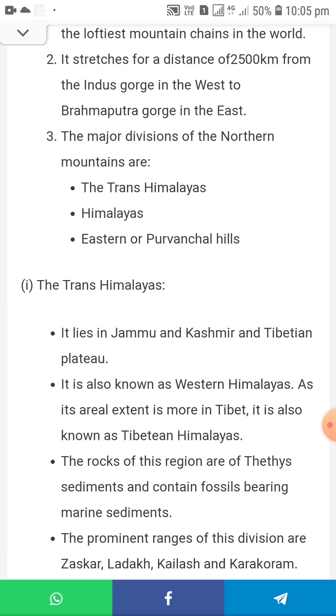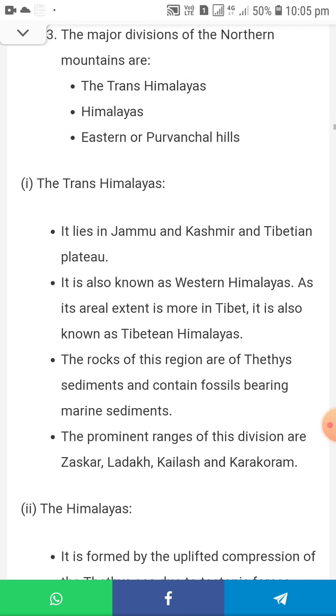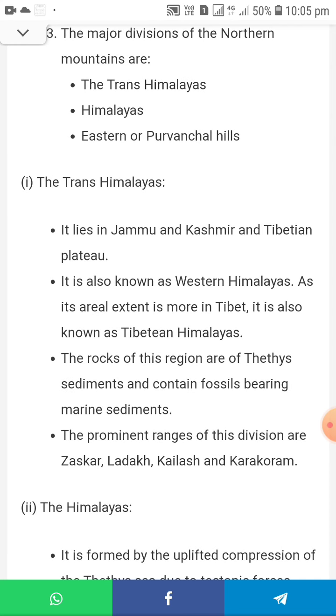First, the Trans Himalaya. It lies in Jammu and Kashmir and the Tibetan Plateau. It is also known as the Western Himalayas. Its aerial extent is mostly in Tibet, and along with this it is called the Tibetan Himalayas.